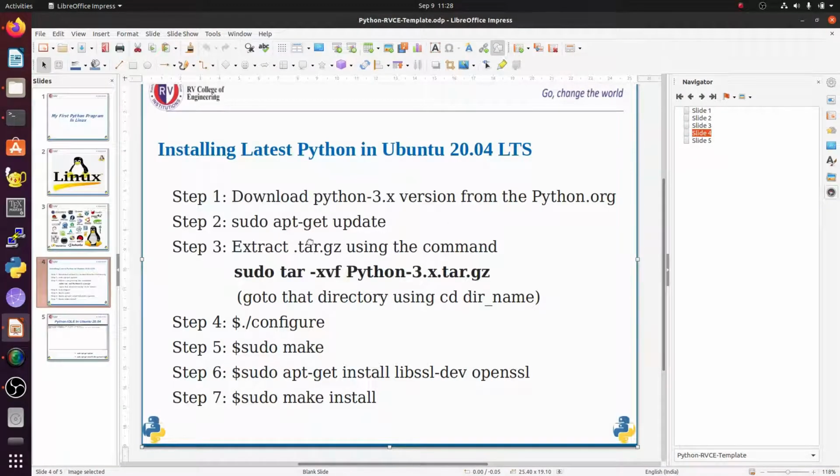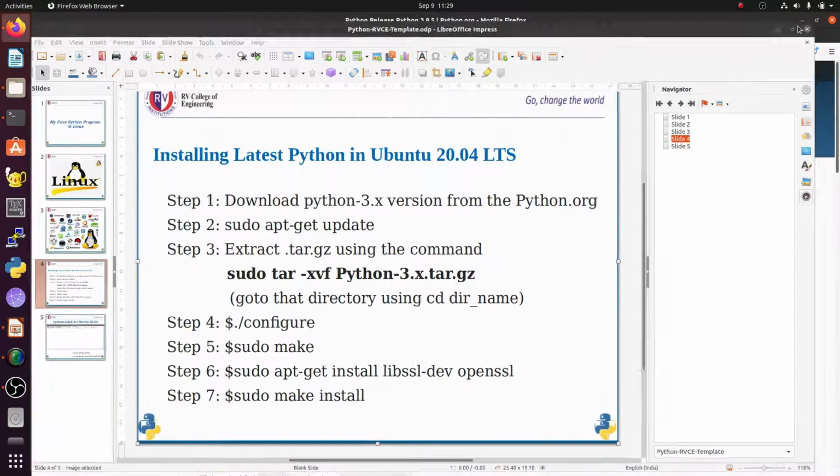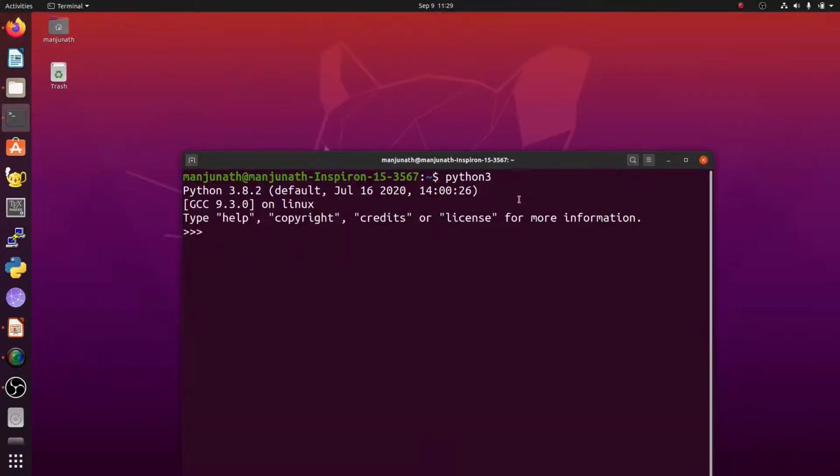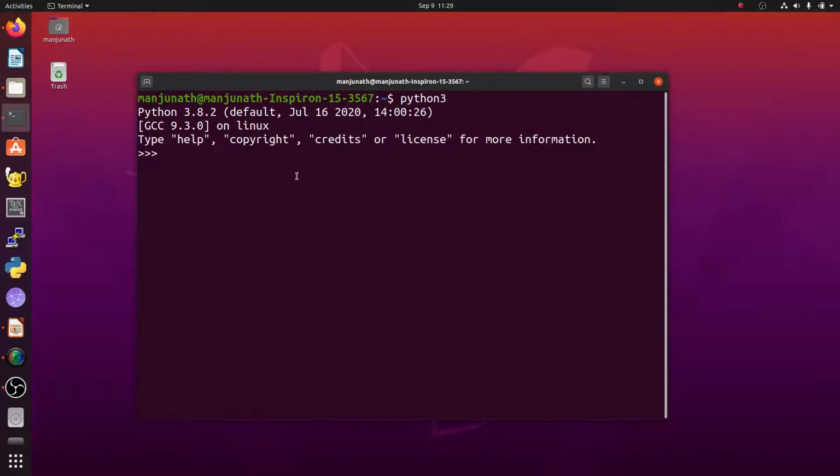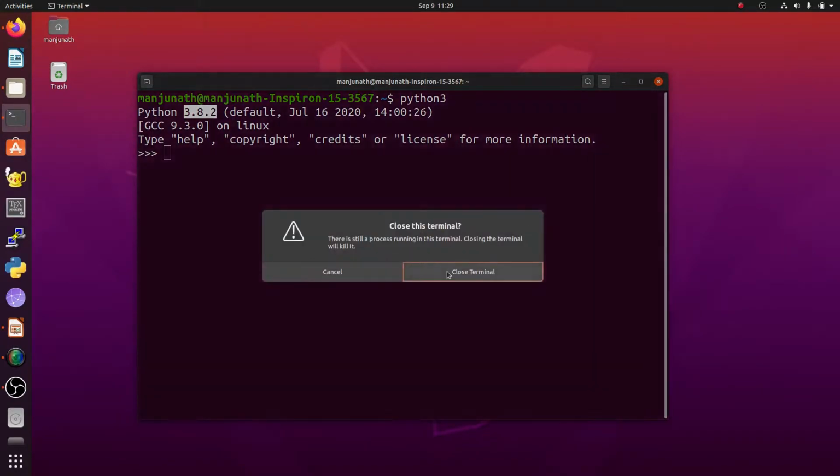If you want to install the latest version of Python from 3.8.2, or if you use Ubuntu 16.04, you will have the lowest version of Python. If you want to use Ubuntu 16.04 with the updated version of the Python software, you need to follow these steps. We will run these commands. After that, we will see how to update from 3.8.2 to 3.8.5 for our Ubuntu 20.04 operating system. So let me start.